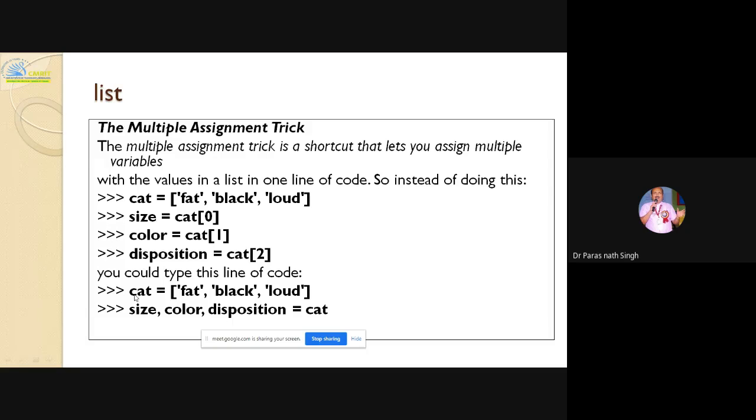So I'm writing here actor equal to name, film, year, and here the Hollywood or place of shooting of the film. I have given an Arnold Schwarzenegger example of film, year, producer, like that. So you can say that the multiple assignment trick is a shortcut that lets you assign multiple variables with the values in a list in one line of code.